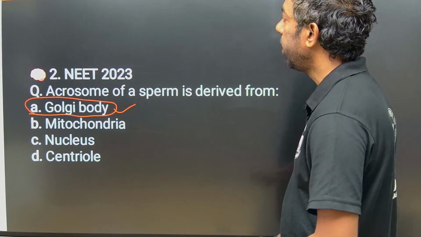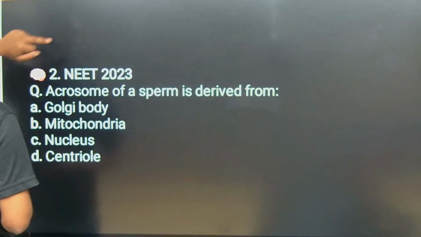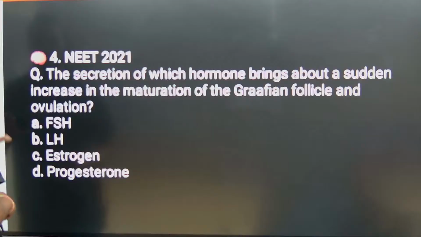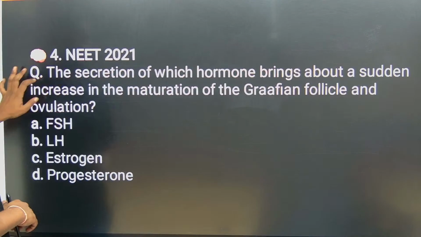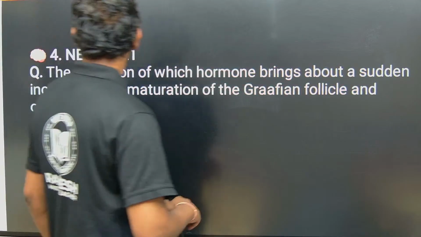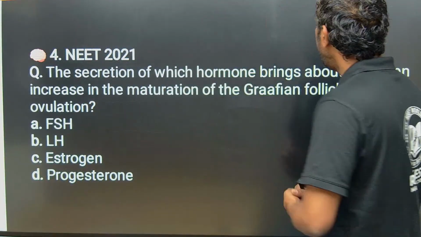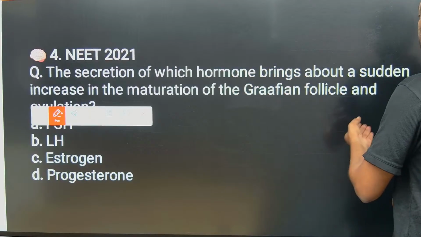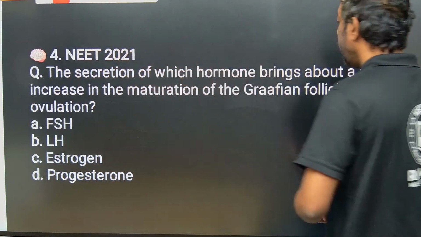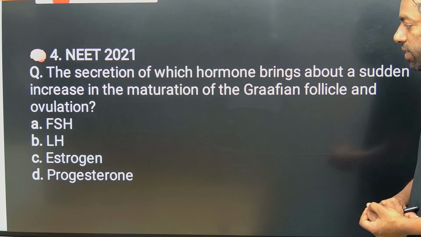Coming to the next question. The secretion of which hormone brings about the sudden increase of the maturation of the Graafian follicle and ovulation?